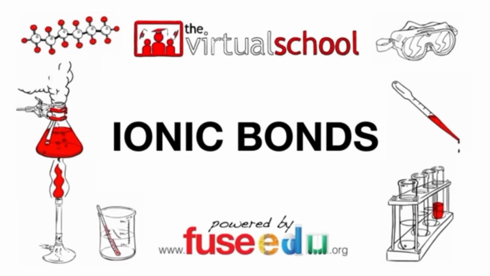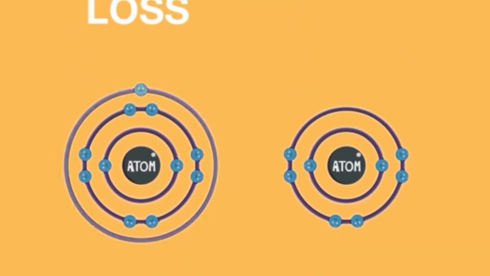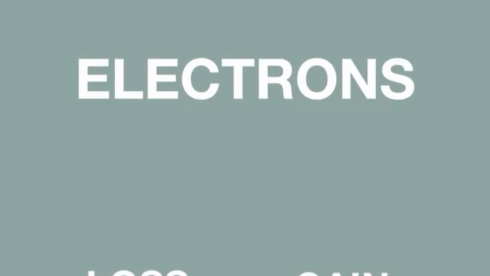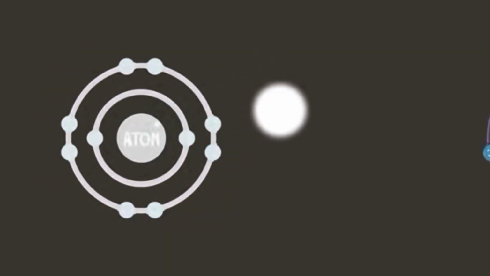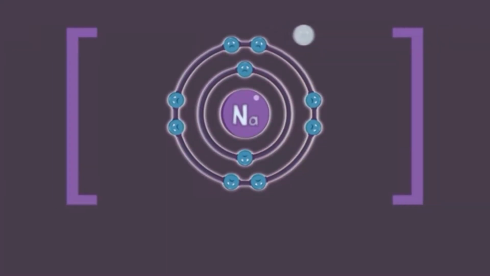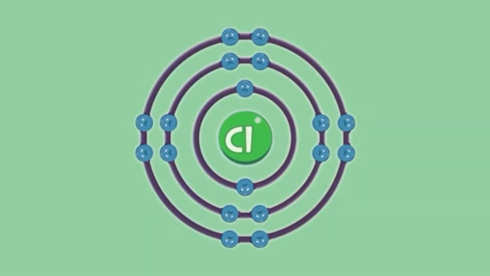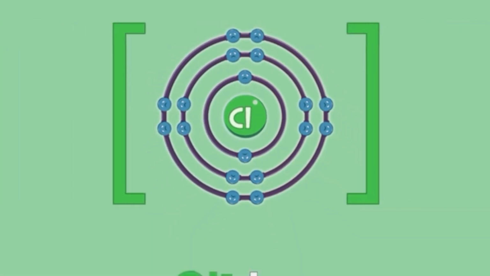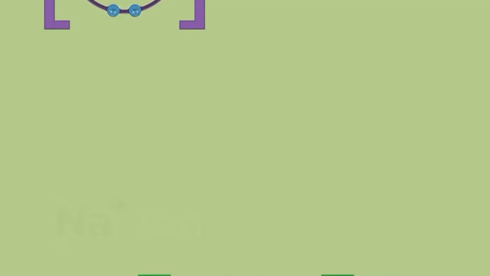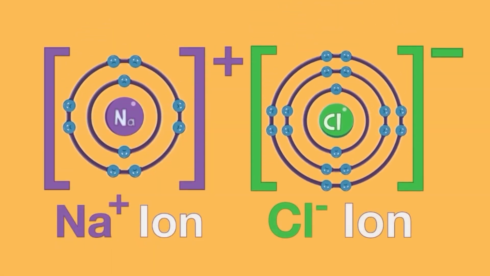Now we will learn ionic bonds. Ions, as you already know, are formed from the loss or gain of electrons. Electrons, however, do not suddenly appear or disappear. They are in fact transferred from one atom to another. Let's look at sodium and chlorine as an example. Sodium loses one electron to form a sodium ion. The electron is not lost, but transferred to chlorine to form a chloride ion. So we have a sodium ion and a chloride ion.